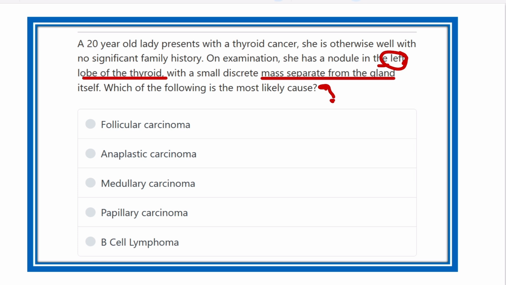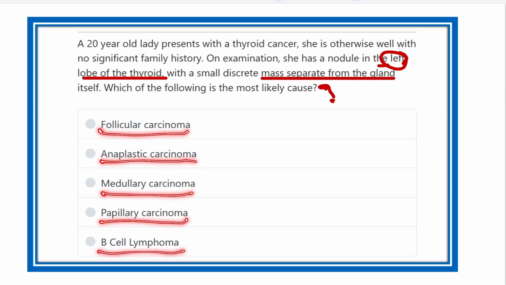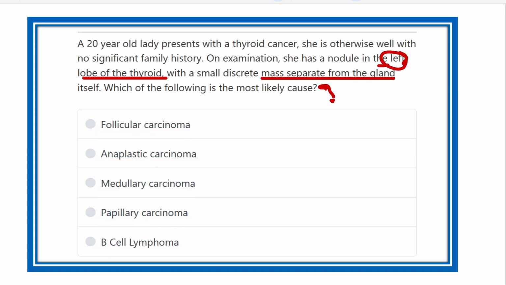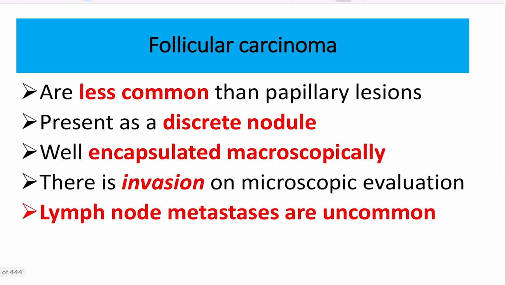Here the options are follicular carcinoma, anaplastic carcinoma, medullary carcinoma, papillary carcinoma, and B-cell lymphoma. So what may be the answer? A 20-year-old lady presents with a thyroid nodule on the left lobe, and the most characteristic feature is that this mass is separate from the gland during palpation. This is the most important point for diagnosis of the case.